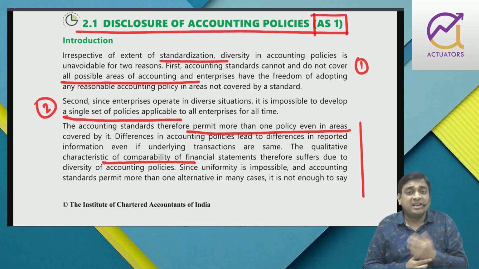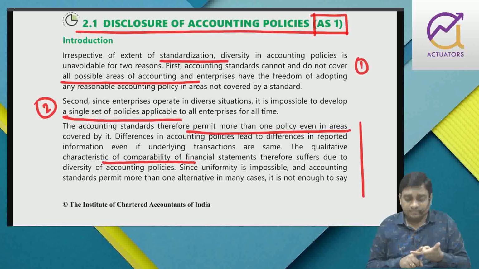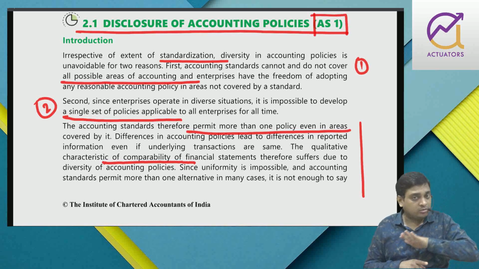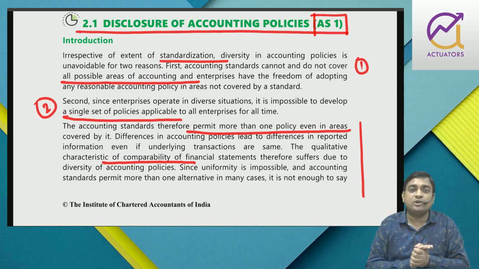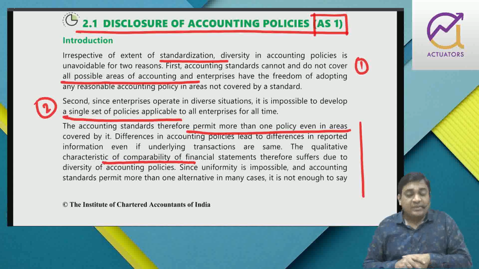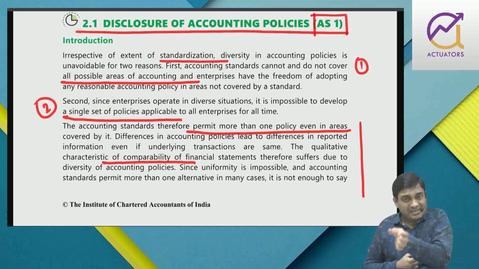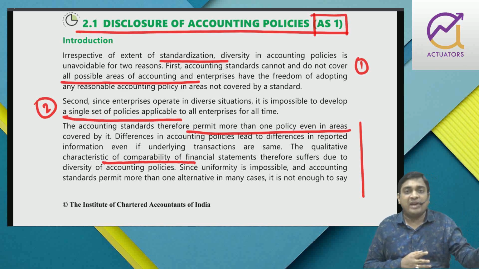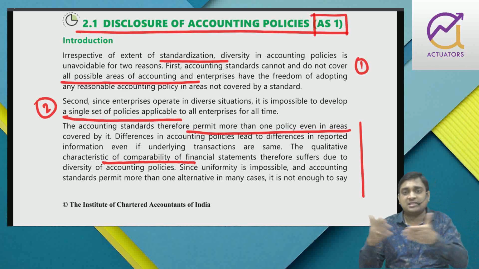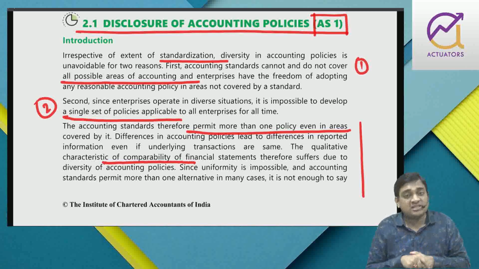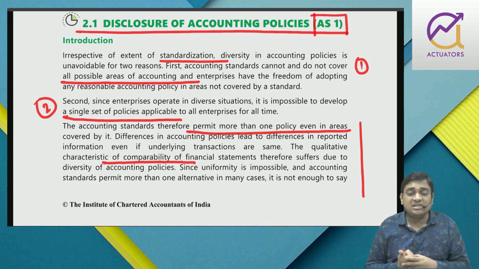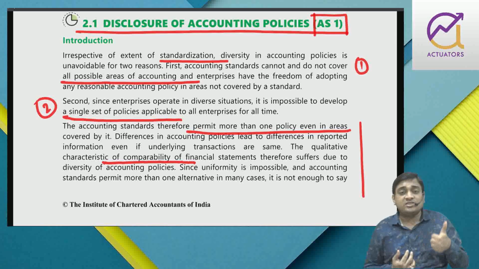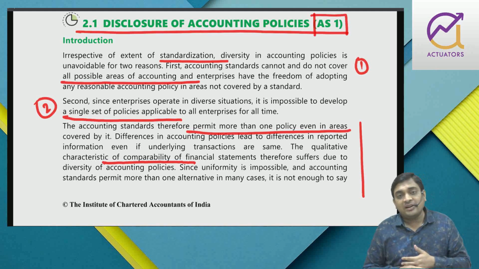Then we have seen that there are fundamental accounting assumptions: going concern, consistency and accrual basis. If these are followed, no disclosure. Only if these are violated, then we need to make certain disclosures. Then we have seen what is accounting policy. Accounting policy means specific accounting principles and methods of applying those principles, right from valuation of assets, liabilities, recognition of expenses, losses, income. There are a lot of accounting policies that we have to follow. So when you select an accounting policy, the primary consideration is that the financial statement prepared and presented must show a true and fair view, and secondary considerations are prudence, substance over form, and materiality.